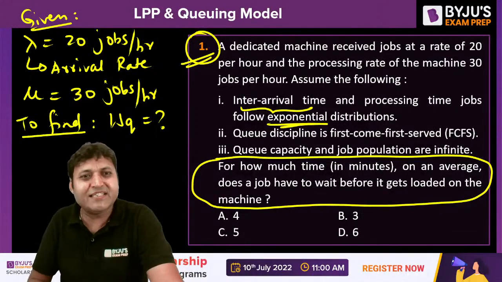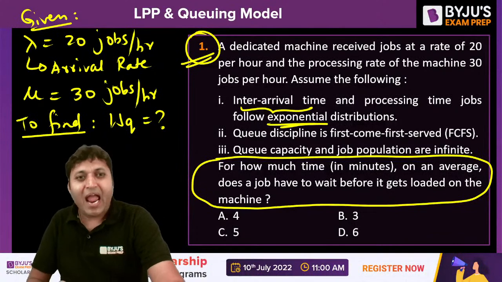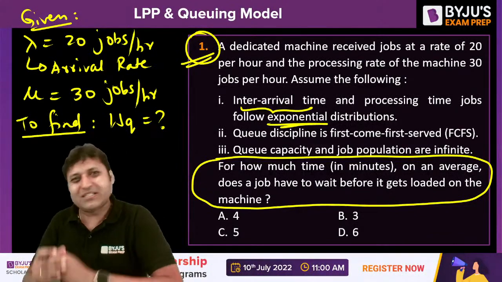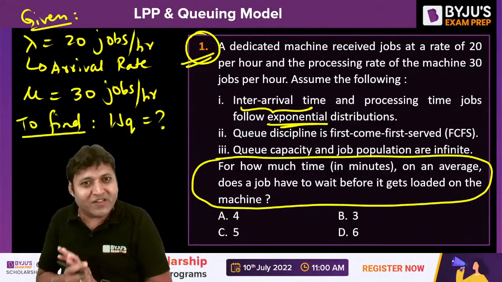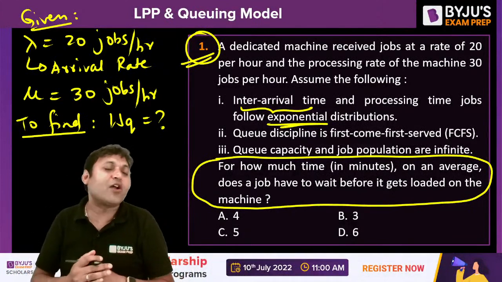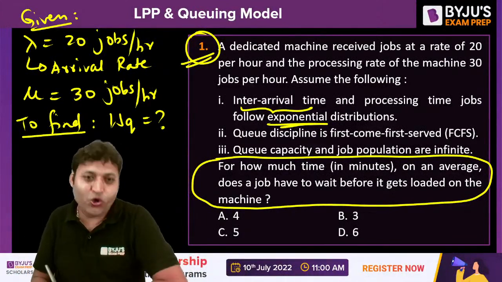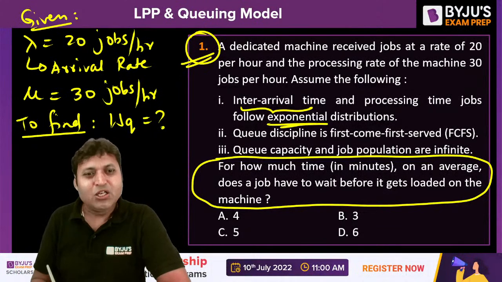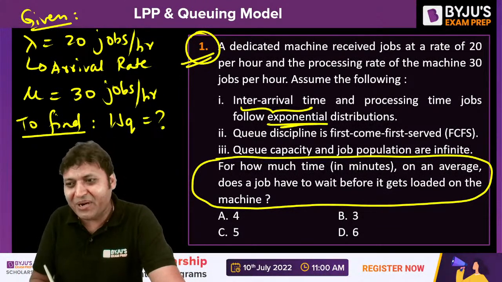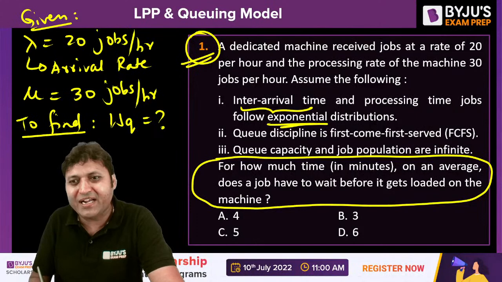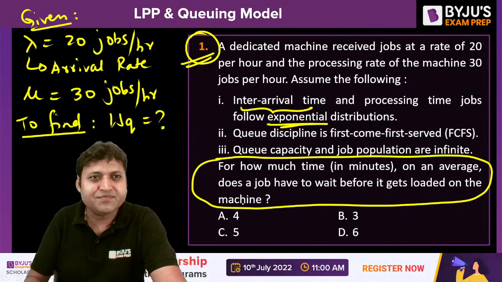The monsoon series is all about practicing the questions and the numericals, because GATE is all about the numericals. So through the numericals, we are going to discuss the related theory. That is how it is going to work. So what is the waiting time in the queue? Can anybody let me know the answer to the question? Please do write your answer in the comment section.